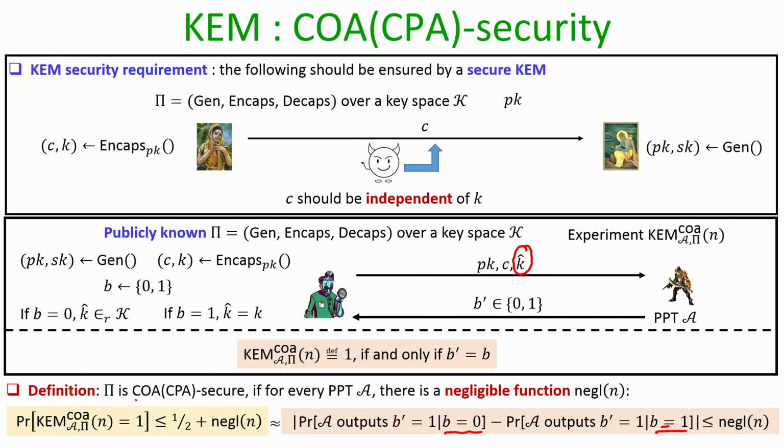Now, the reason I am calling it COA security as well as CPA security is that since we are in the public key world and the public key is explicitly given to the adversary, it need not get any encapsulation oracle service from the challenger. It can run the encapsulation algorithm using the public key pk on its own on any randomness and generate any kind of c comma k. Our goal here is to ensure that even if it has encapsulation oracle service explicitly, still it should not be able to figure out whether k cap is related to c or not.